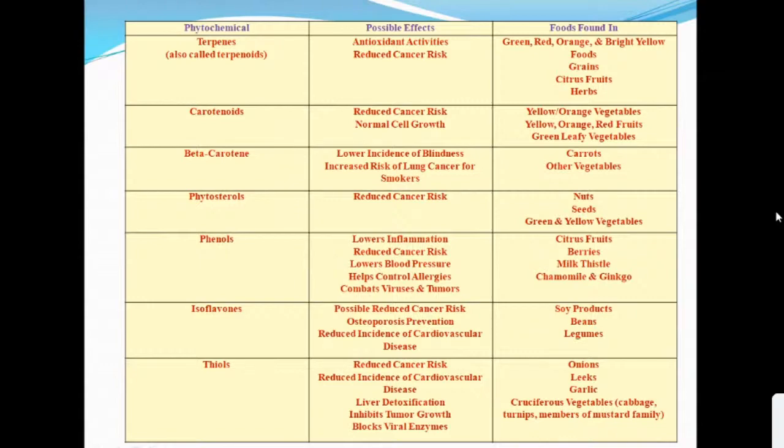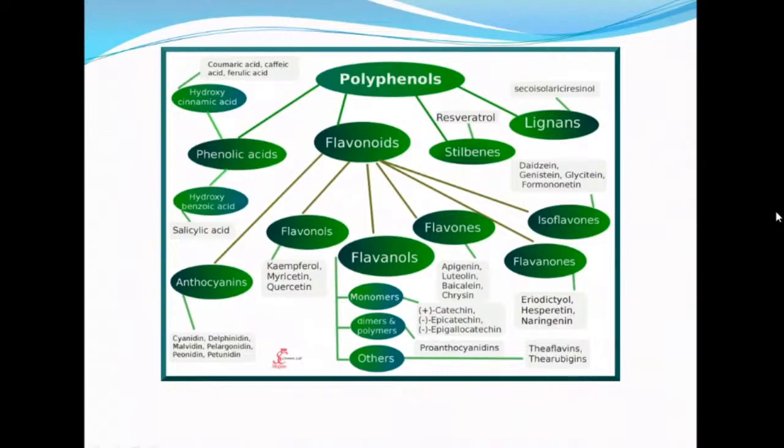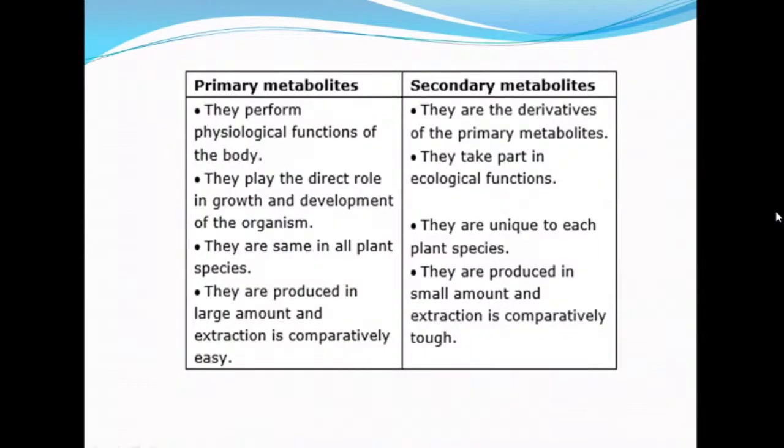Isoflavones have anti-cancer property and prevent osteoporosis, and are present in soybean, beans, and legumes. Thiols are important compounds in onions and garlic, having anti-cancer property and involved in liver detoxification. So this is the subclassification of polyphenols.